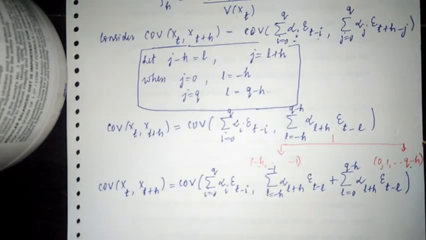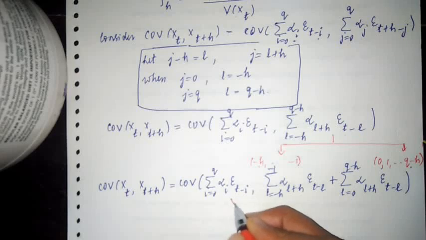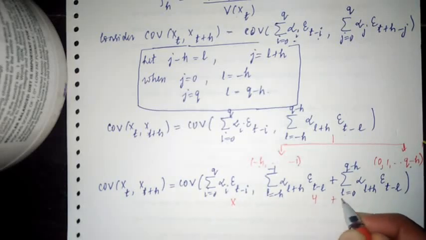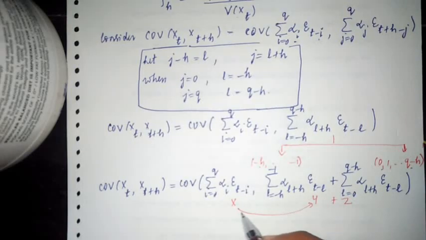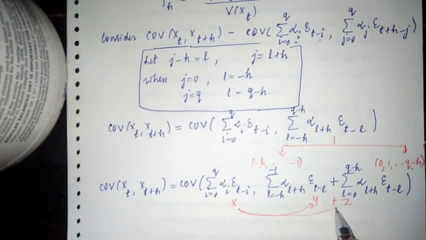So now what is the covariance between x and y plus z? It is the covariance between x and y plus the covariance between x and z. So that's what I'm going to write next.